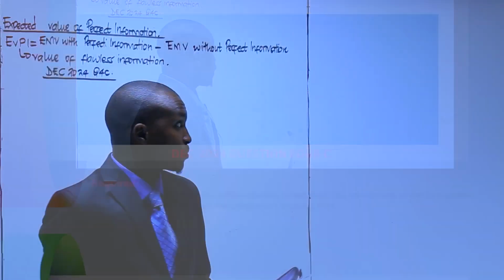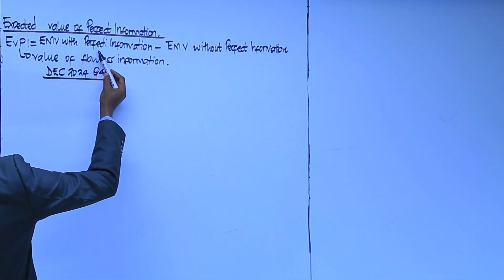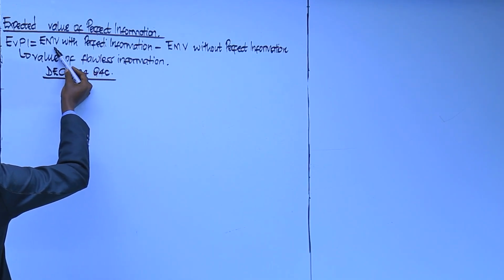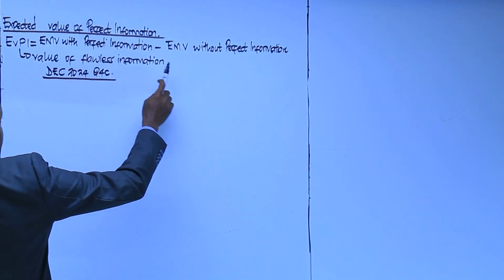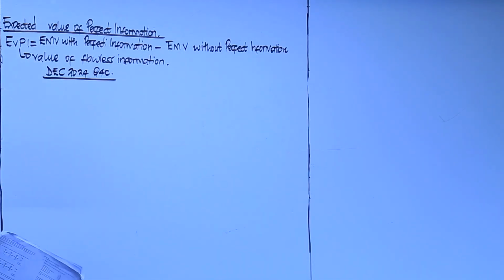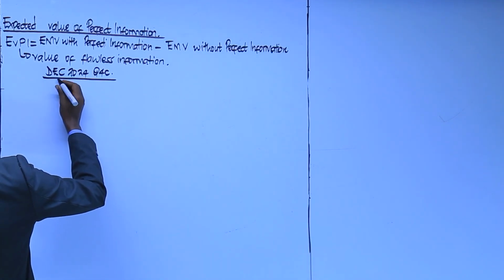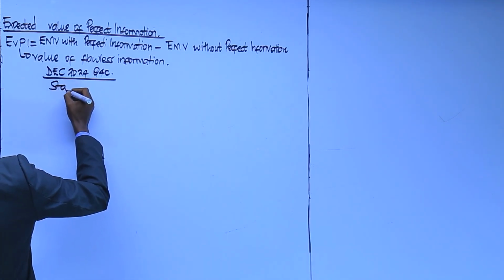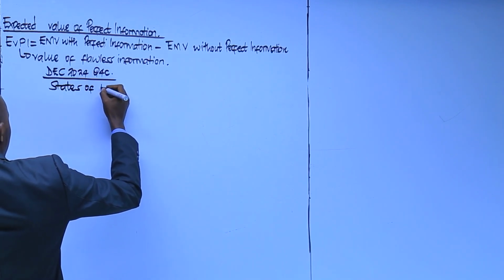All right. So what we need to do is determine our value of perfect information by getting the expected monetary value with perfect information minus the expected monetary value without perfect information. To do that, we need to prepare our payoff table. So let's have the states of nature.